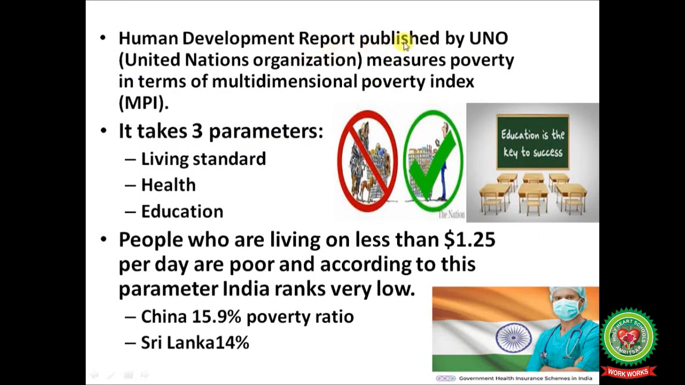Human Development Report published by United Nations Organization measures poverty in terms of Multidimensional Poverty Index, that is MPI. It takes 3 parameters. First one is living standard, second one is health, third one is education. People who are living on less than $1.25 per day are poor, and according to this parameter, India ranks very low. China has 15.9% poverty ratio, and in Sri Lanka there is 14% poverty ratio.